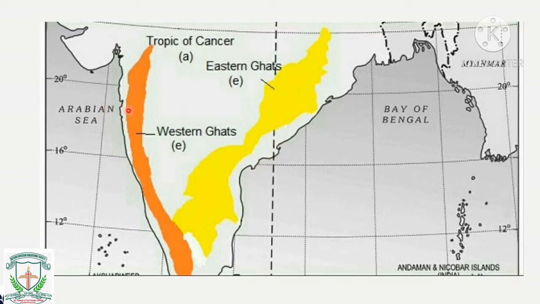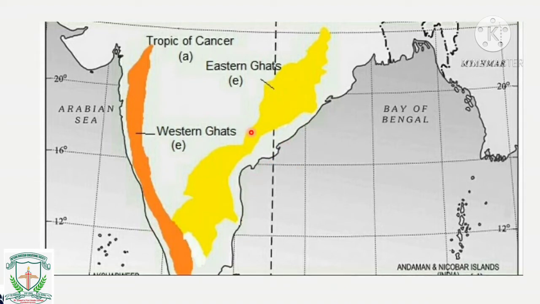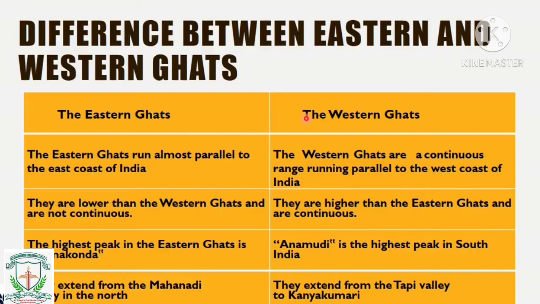So the Western Ghats start from Maharashtra, Goa, then Karnataka, Kerala, Andhra Pradesh, Tamil Nadu. Okay, all those major states will fall under this region. So the orange portion is the Western Ghats, and the yellow portion is the Eastern Ghats. That is what this picture is depicting here. So we will be knowing the importance of these Eastern Ghats along with their differences here. See, the Eastern Ghats run parallel to the east coast of India.